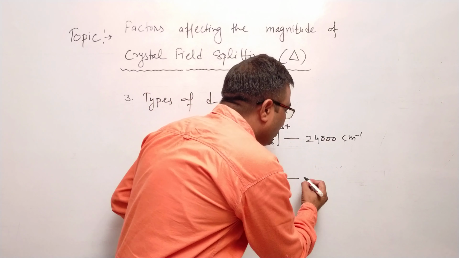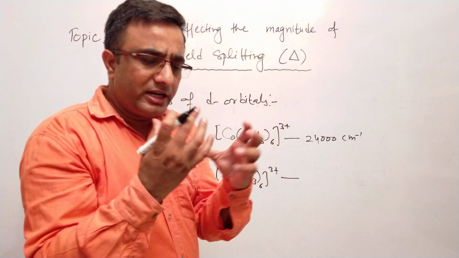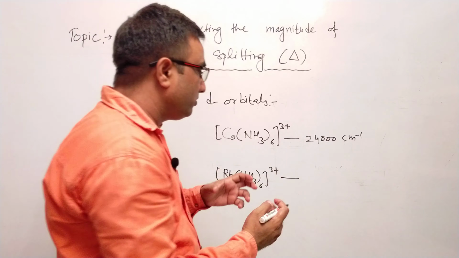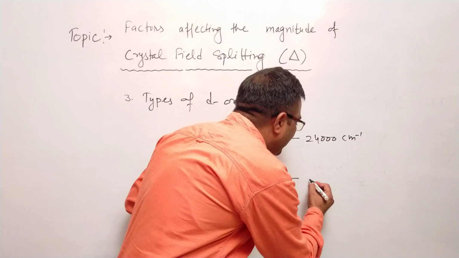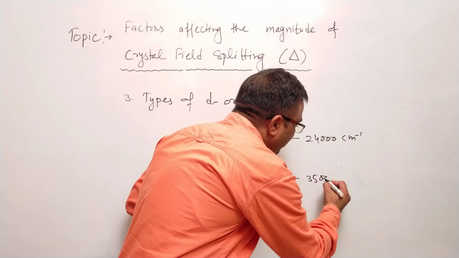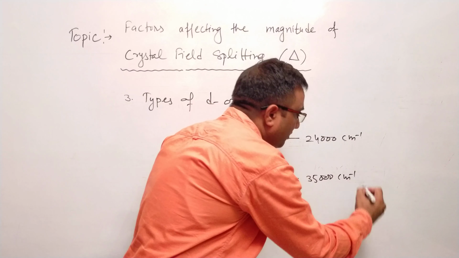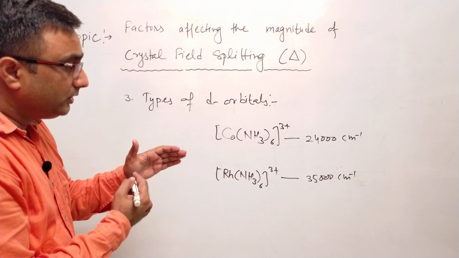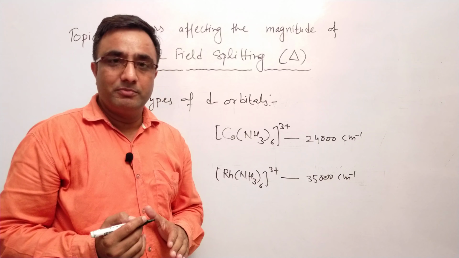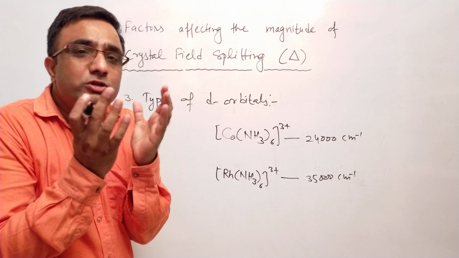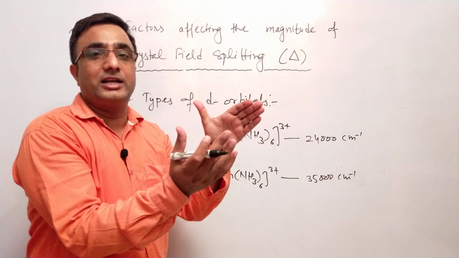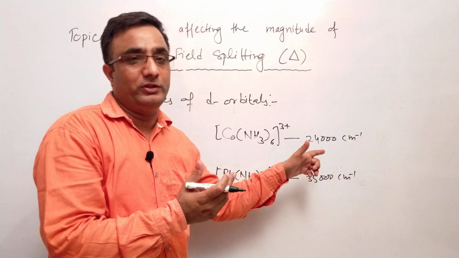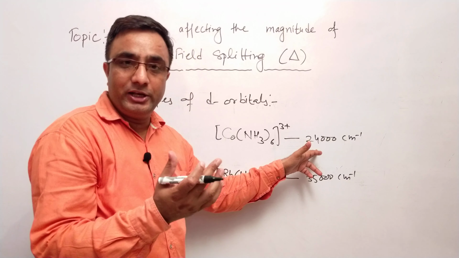If you compare, its crystal field splitting is around 35,000 per centimeter. It means crystal field splitting is large. You can see exact values of these crystal field splittings in your book.